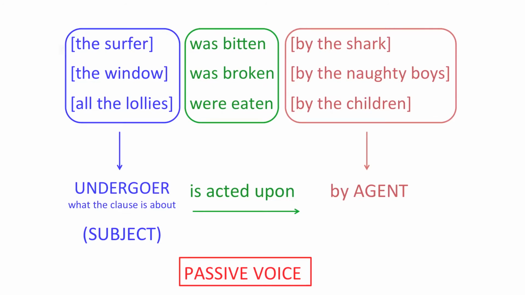The surfer was bitten by the shark. The window was broken by the naughty boys. All the lollies were eaten by the children. But can you see what has happened to the verb phrase in these clauses? To the verb in the verb group and the noun phrase following the verb?